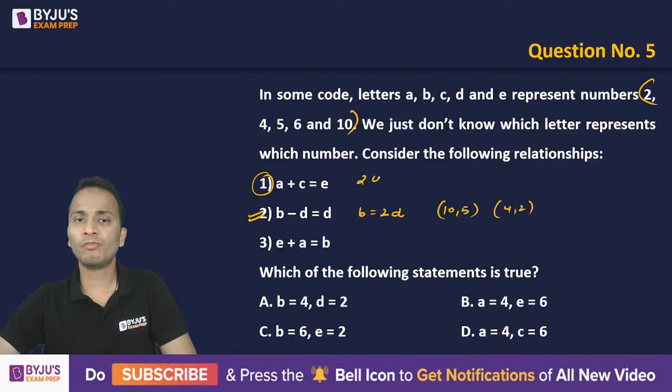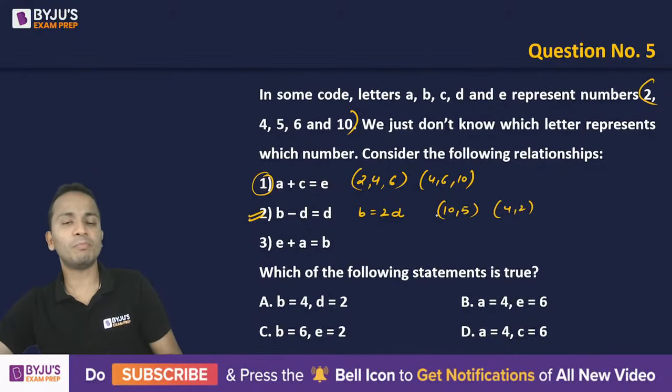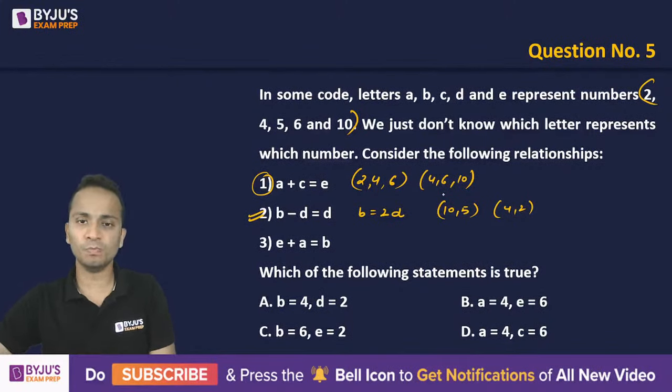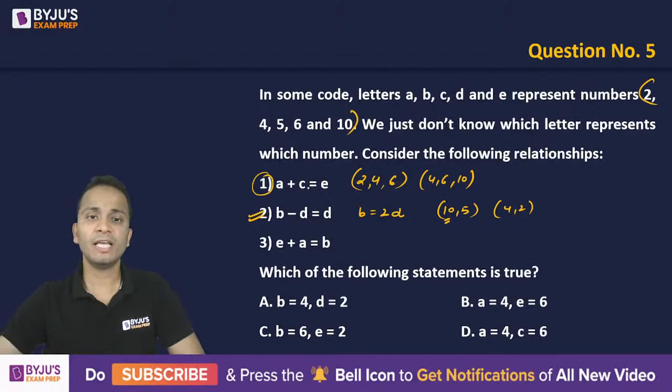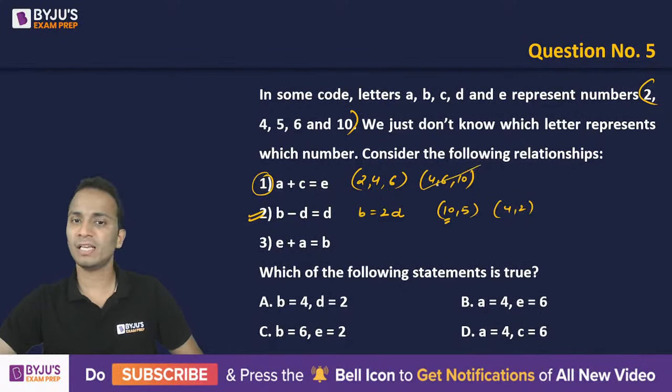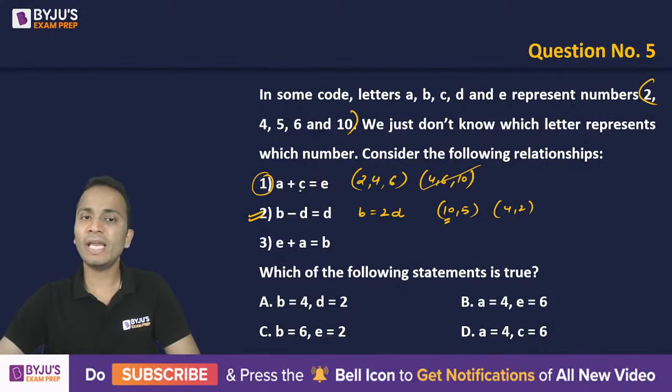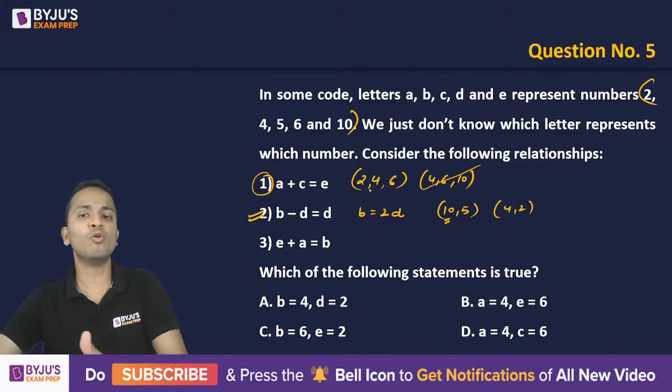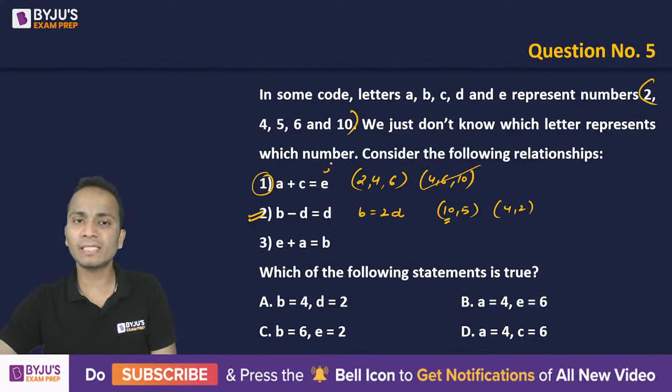So 2, 4 and 6. The sum of 2 and 4 is 6. This is possible. Then one more way, 4 and 6, the sum is 10. All right, fine. So these may be the possibilities. Now if I assume, let's say, B as 10, then A, C or E, none of them can be 10. So the second possibility will be removed. So A, C and E will be among 2, 4 and 6. All right, so the value of E will be 6, right?